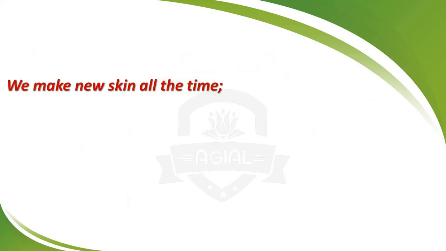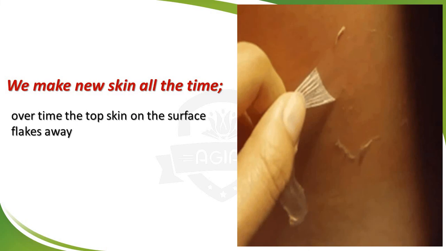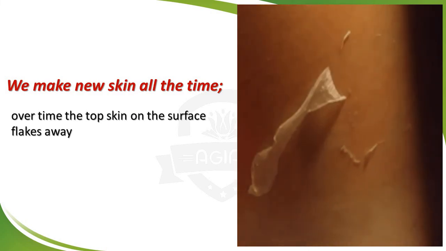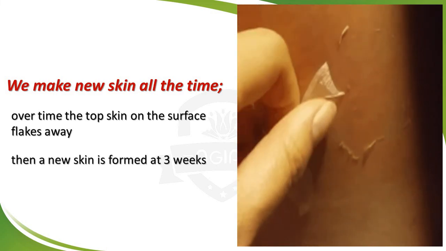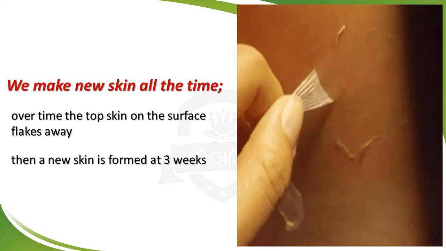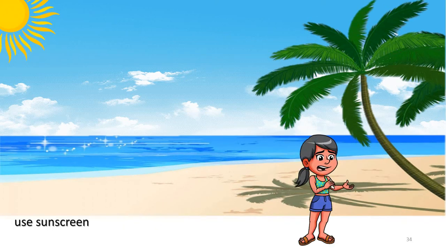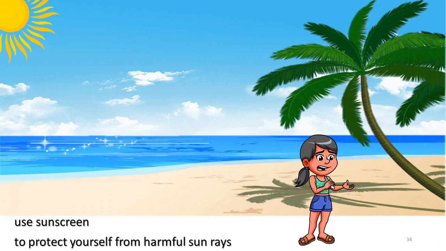We make new skin all the time, by the way. Over time the top skin on the surface flakes away. Then a new skin is formed at 3 weeks. To protect our skin, we should use umbrellas or suitable clothes to protect yourself from harmful sun rays. Also use the sunscreen to protect yourself from harmful sun rays.